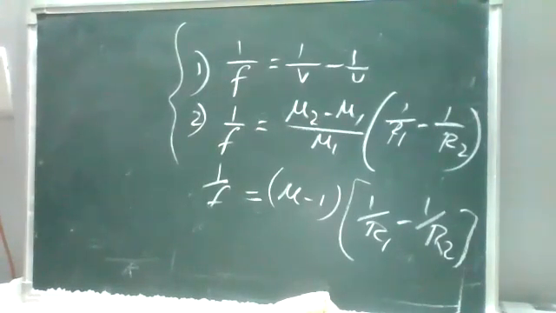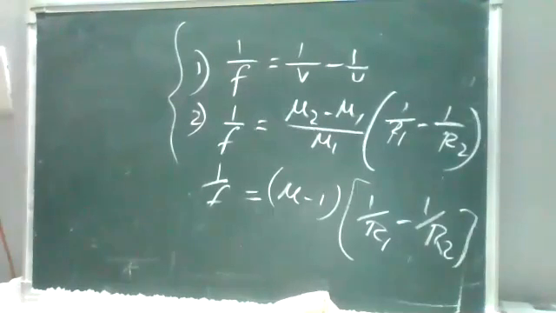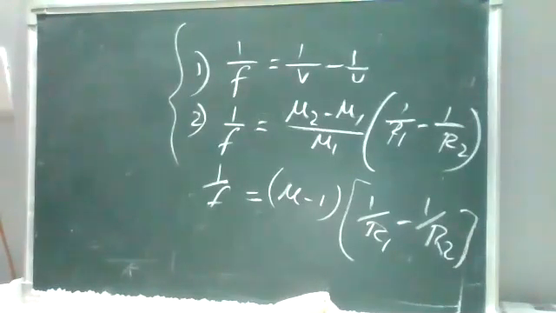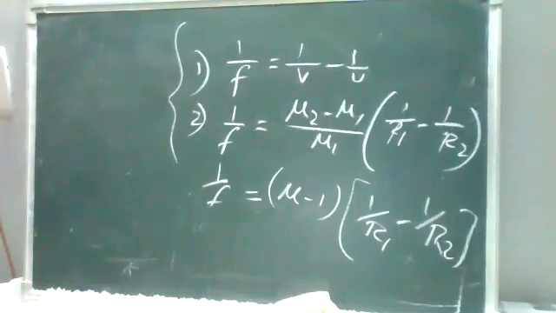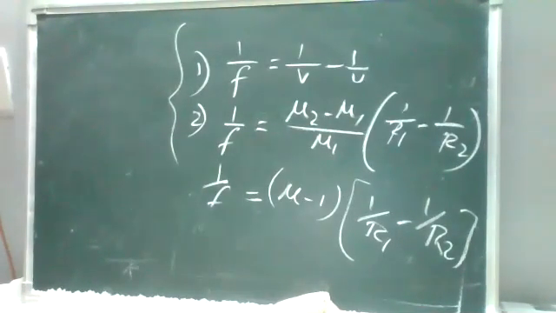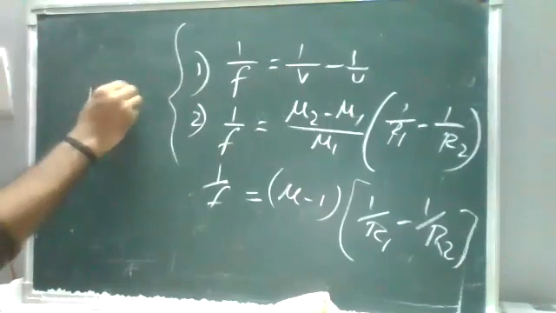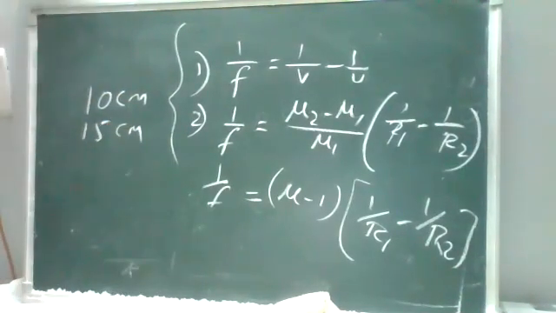Okay, take a problem on this. The radii of curvature of the faces of a double convex lens are 10 centimeters and 15 centimeters.